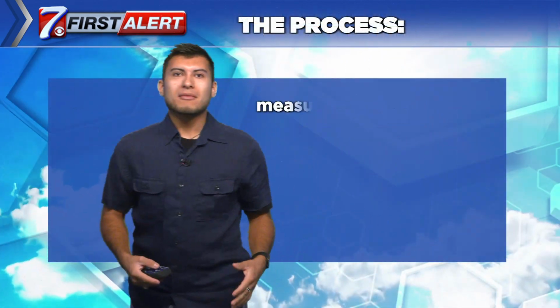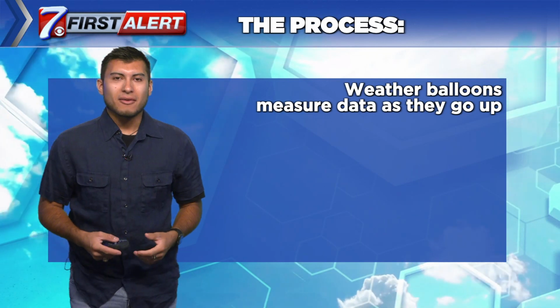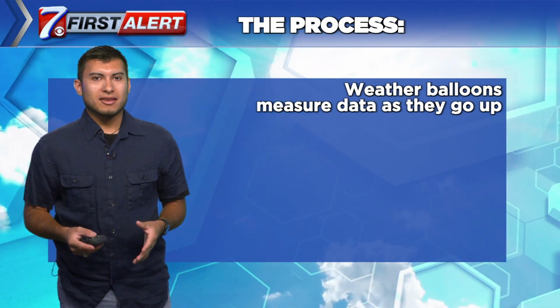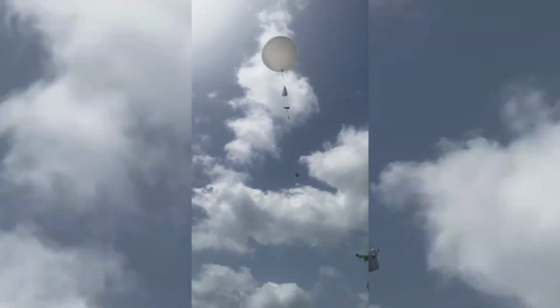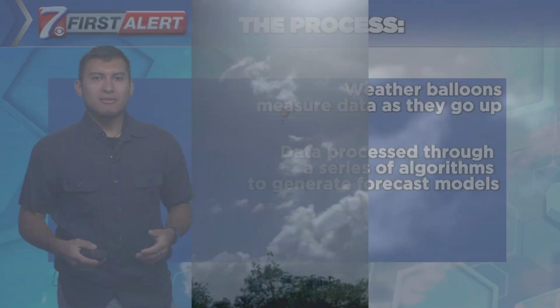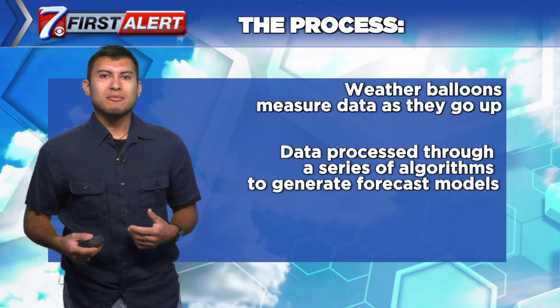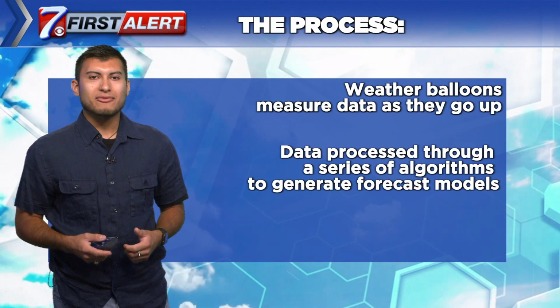Next, we'd like to talk about how we even create these forecasts. What is the weather forecasting process? Well, every morning and evening, the National Weather Service launches weather balloons. For us locally, that's 7 a.m. and 7 p.m. They collect data as they travel up in the atmosphere. This data is then processed through a series of algorithms to generate forecast models.